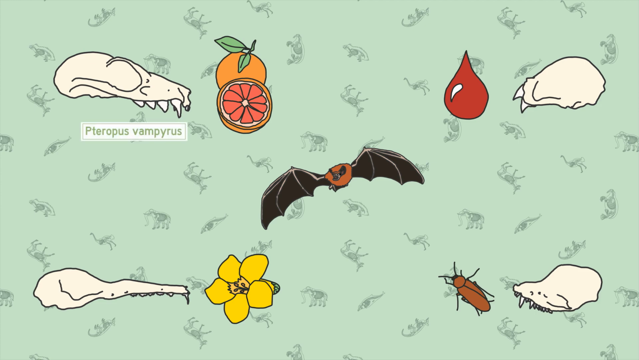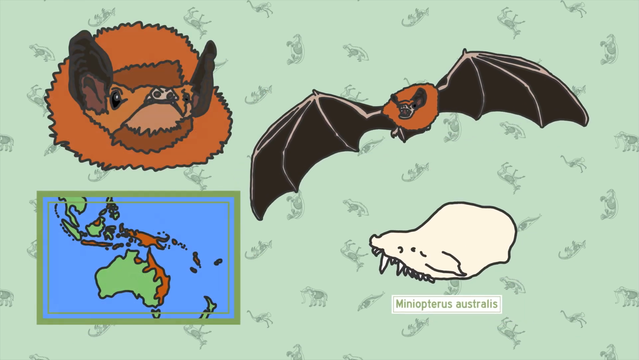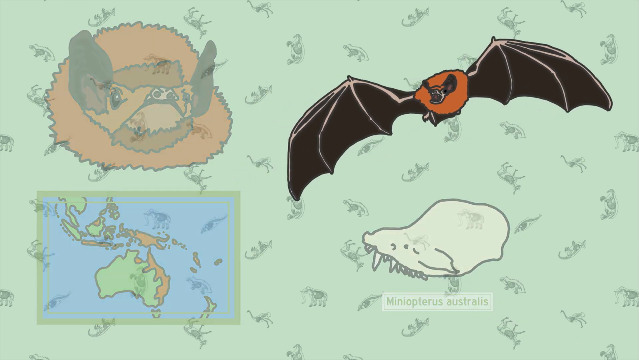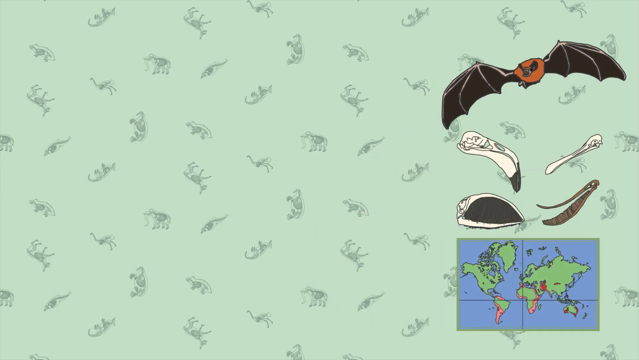There are fruit-eating bats, blood-drinking vampire bats, and even nectar-drinking bats. Our species belongs to the family Miniopterus, which usually prey on insects, and they can be found in Southeast Asia and the Australian continent. Combining what we know about bats, filter feeders, and salt lakes, we can now create a story.